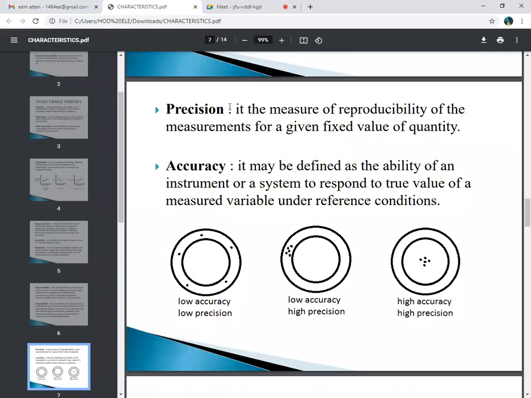Next characteristic is precision. So what is meant by precision? It measures the reproducibility of the measurement for a fixed quantity or fixed value. It is called precision. A precise instrument may not be accurate.